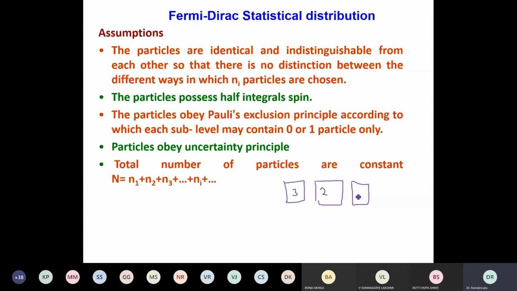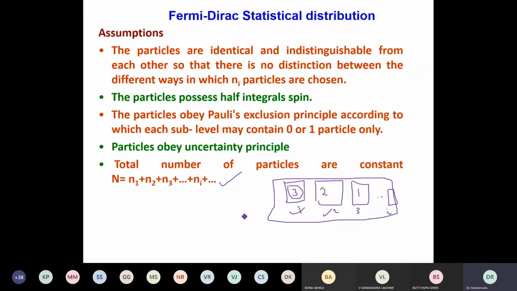In this, I have 2 particles. In this, I have 1 particle. But in our consideration of all these possible groups, there are i groups. All i groups I am taking into consideration, and if I take the first group, second group, third group, and ith group, I will add all the particles in each group. Therefore, there are n1 number of particles, 3, in the first group. And in the second group, in the second cell, there are 2 particles. In the third cell and fourth cell, maybe no particles. Fifth cell onwards, maybe no particles. Therefore, 3 plus 2 plus 1 and so on gives the total number of particles.